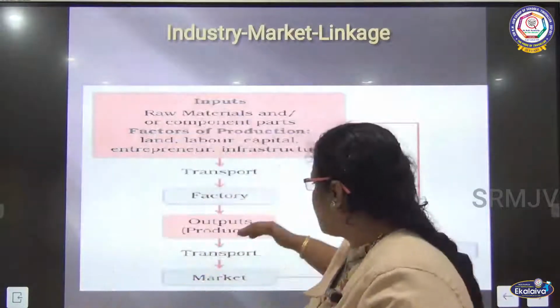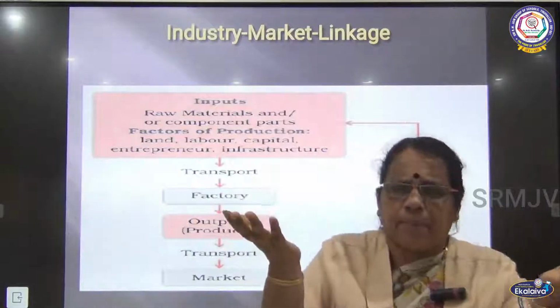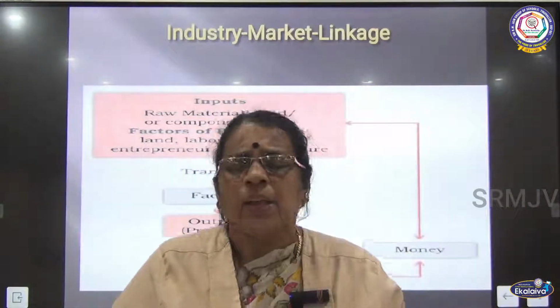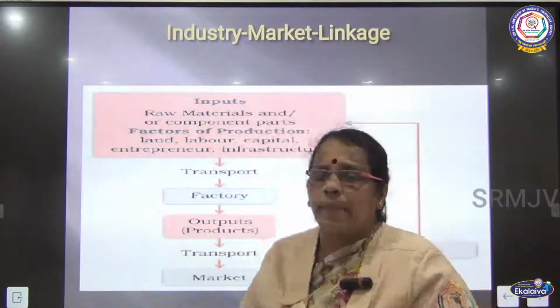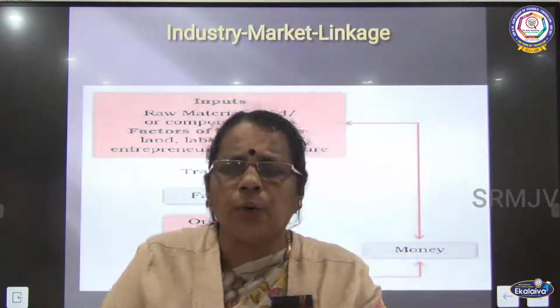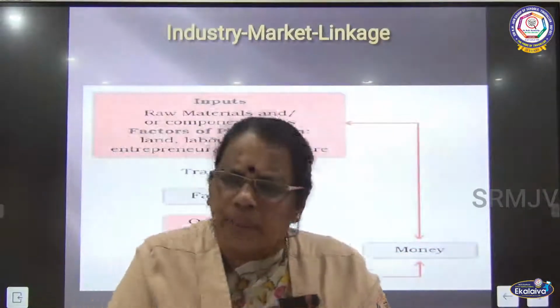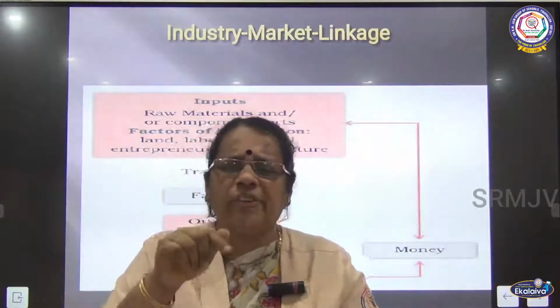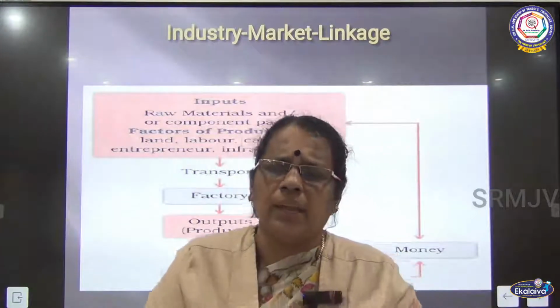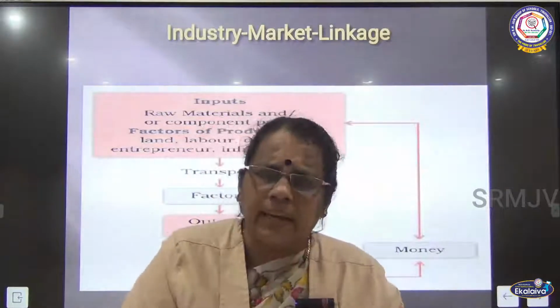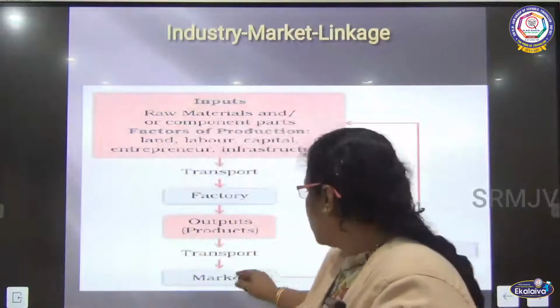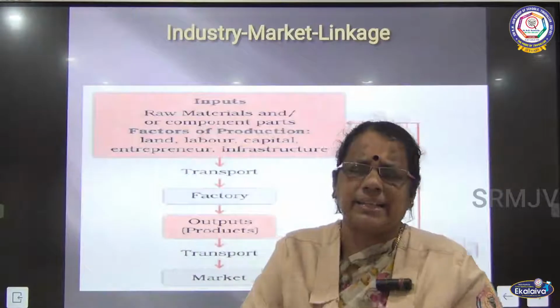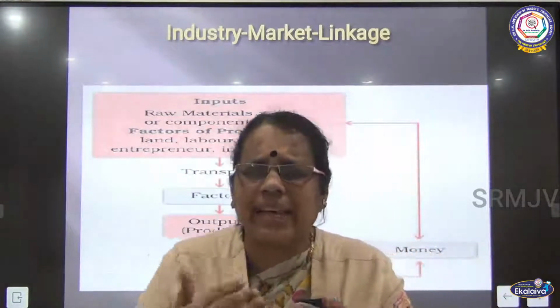Once the finished products are ready, I need proper transport facility in order to move the finished goods from the industry to the market. Once again, I have to spend money for transport. After the products reach the market, buying and selling takes place.